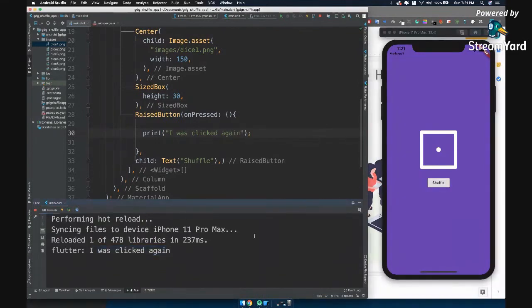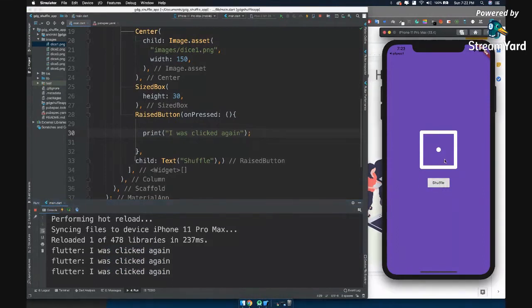So in this way, now the button is partially working. Now what do we want? We want, when I click this button, this image should change. Now, how are we going to implement this particular logic? Now, for example, we have dice 1 to dice 6, right?